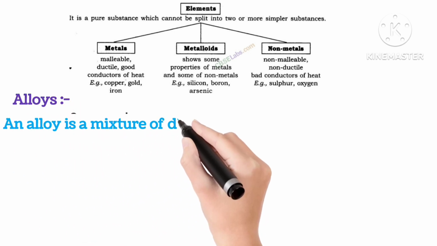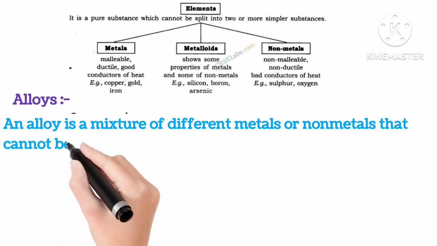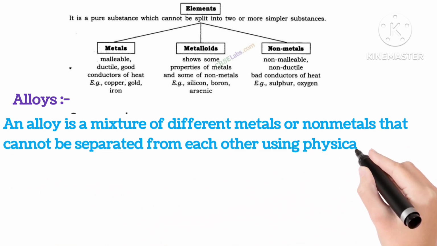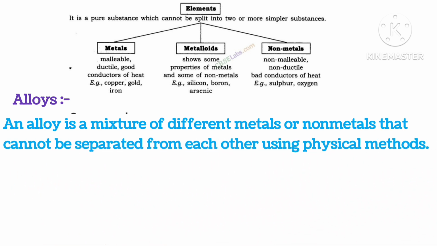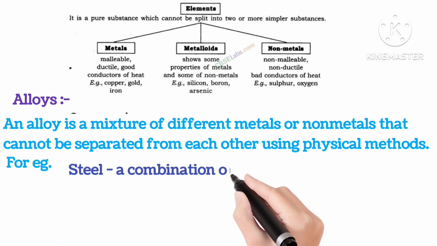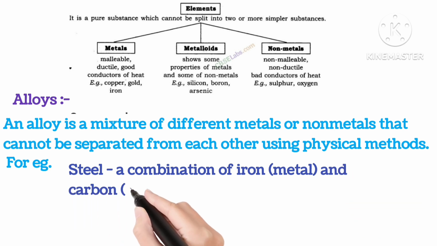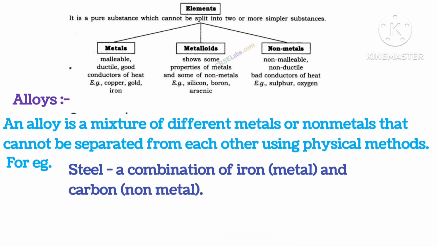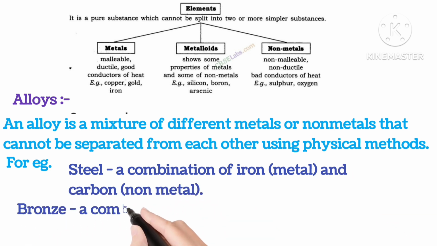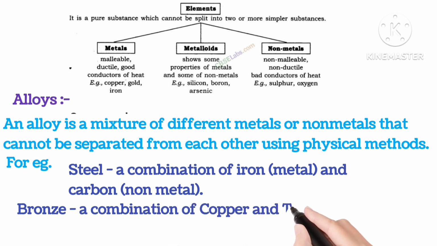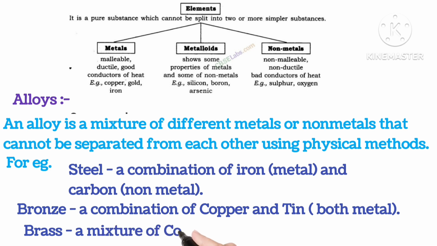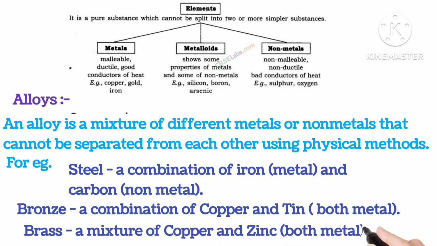Alloys. An alloy is a mixture of different metals or non-metals that cannot be separated from each other using physical means. For example, steel is a combination of iron, which is a metal, and carbon, which is a non-metal. Bronze is a combination of copper and tin, both metals. Brass is a mixture of copper and zinc, both metals.